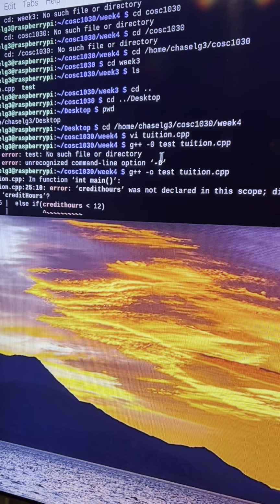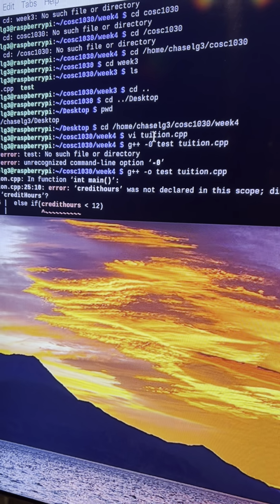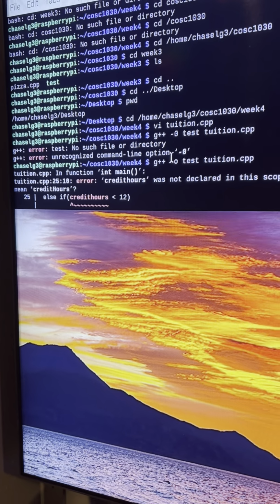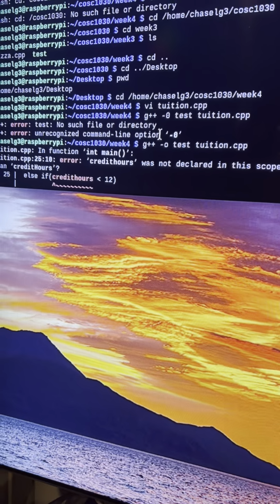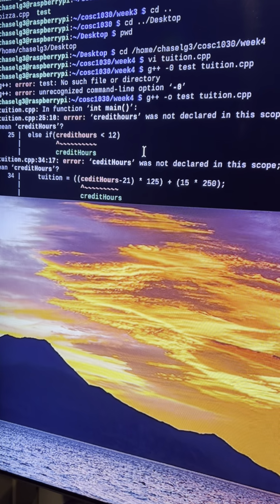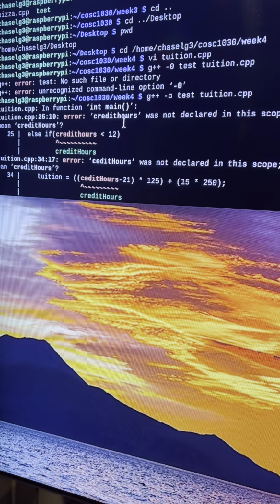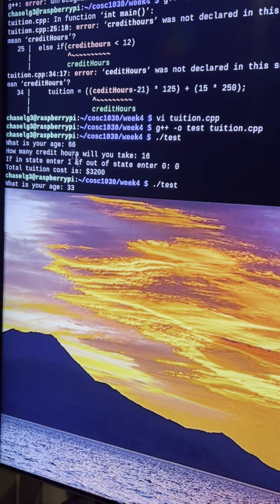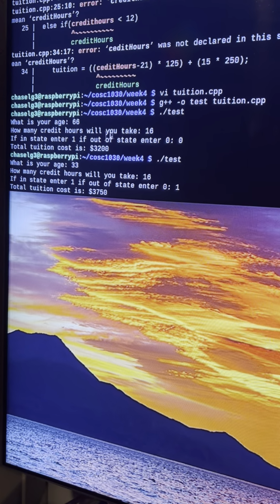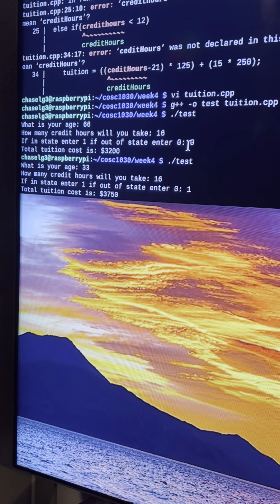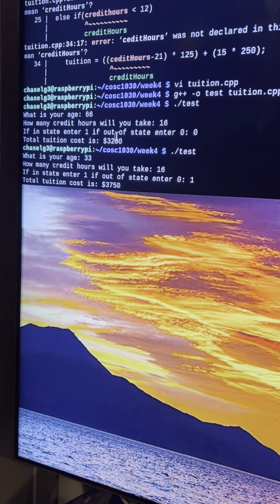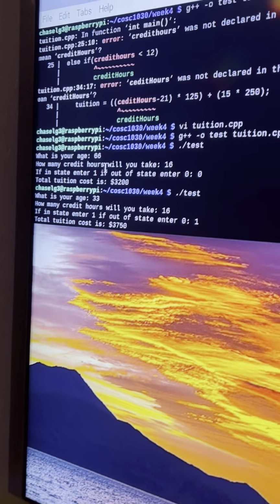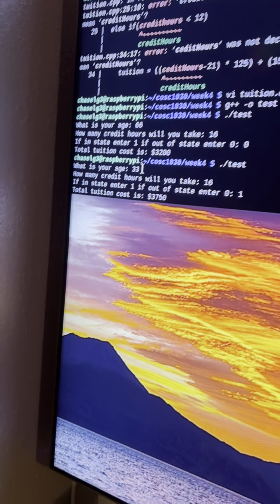We get further down. So right here is where I made my program. And as you see, the first time I ran my program, I messed up and didn't enter -o. I entered in -0. Then I tried to compile again, and I got these couple errors. So I went in and changed some things. By the end of it, I ran it for age 66, hours 16, out of state, 3200, and that's because the 66 took precedence. It was the most important statement because it canceled out everything else pretty much.